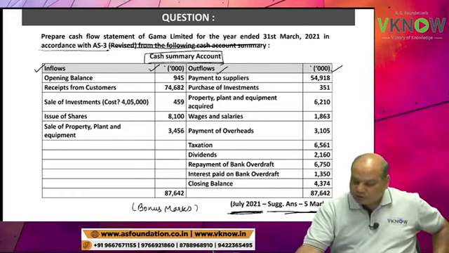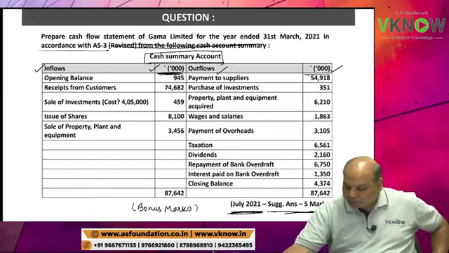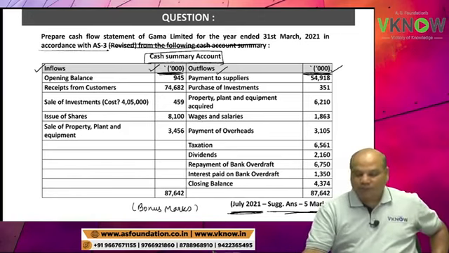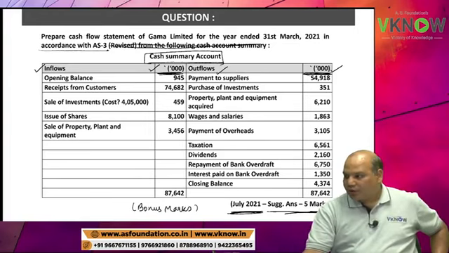So we will write down rupees in thousand here. First write down opening balance. Opening balance is 945. Then write down receipts from customers.